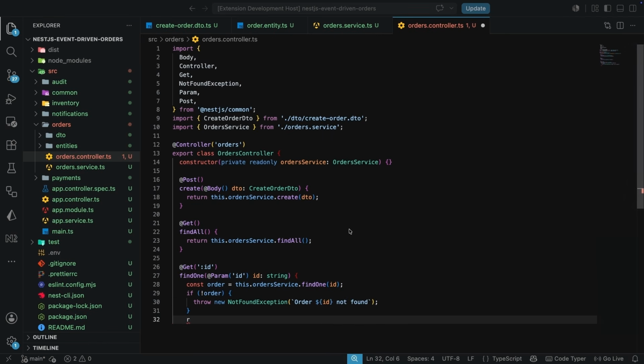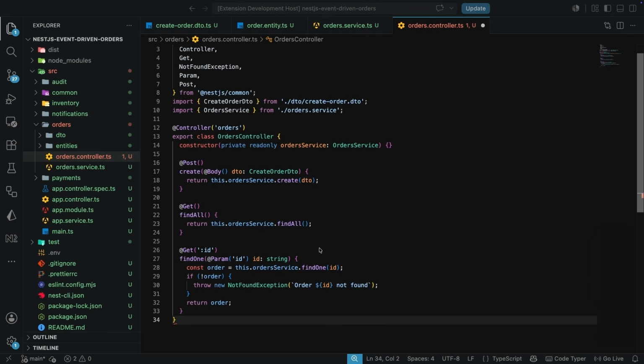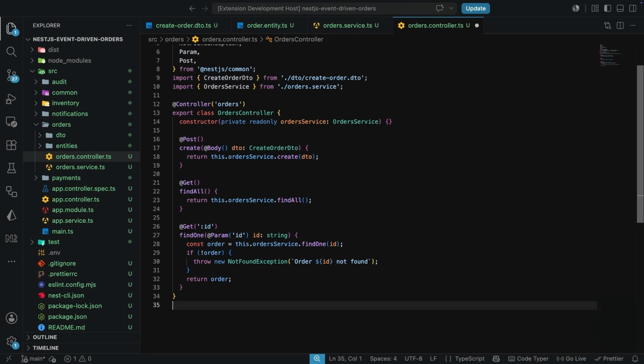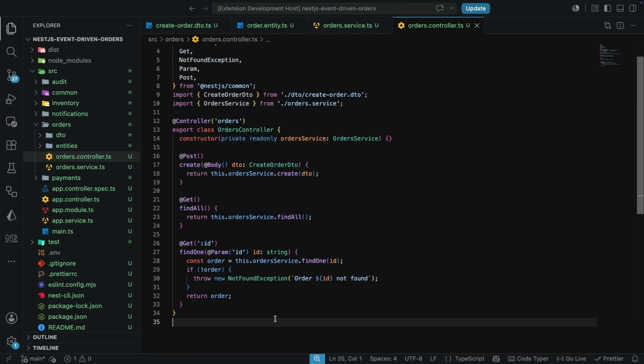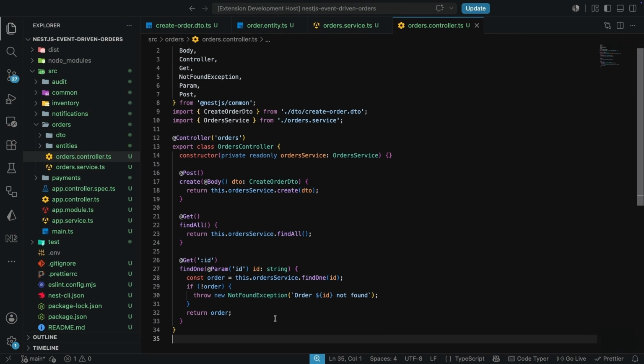Now this is the controller, which is just a standard POST orders and also GET order with a specific order ID, so that we can just go on to verify that what we have created actually works. After the controller, the next thing we are going to be creating is the orders module.